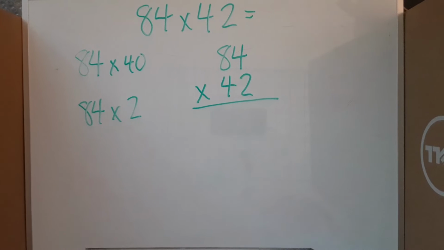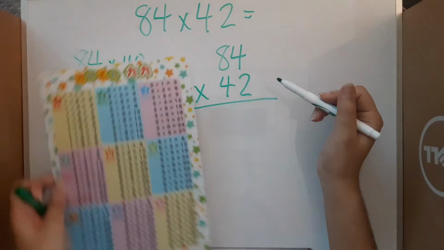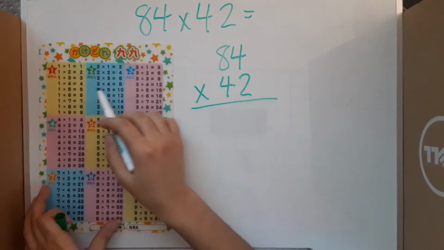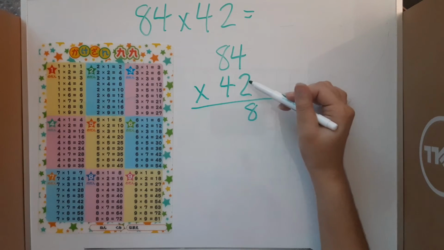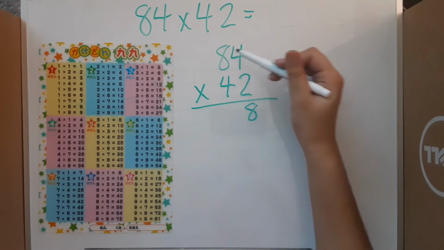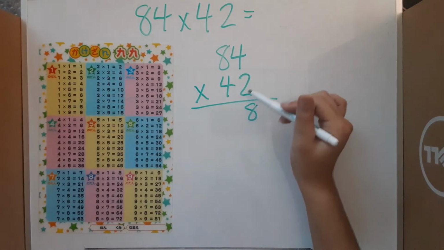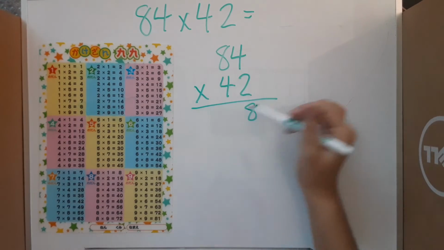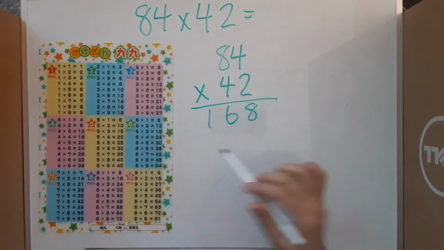But for now, we'll just go through this like this. So 2 times 4 is 8. So we'll put the 8 in our first spot. We'll move to doing 2 times 8. 2 times 8 is 16. Since there's nothing after the 8, we'll put the 16 right here with nothing being added.